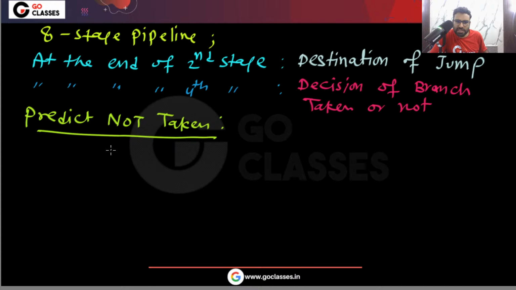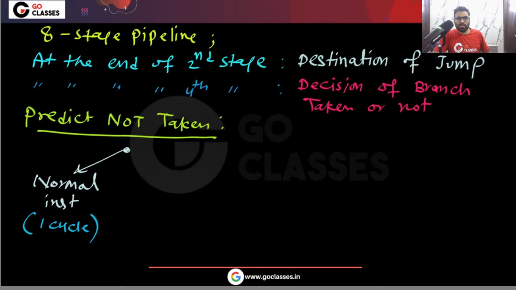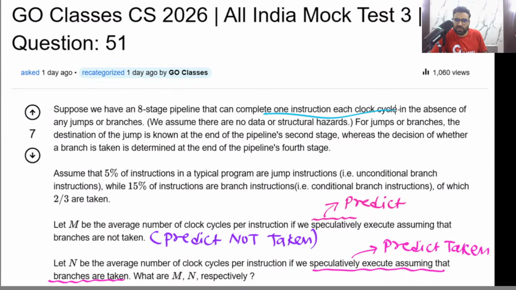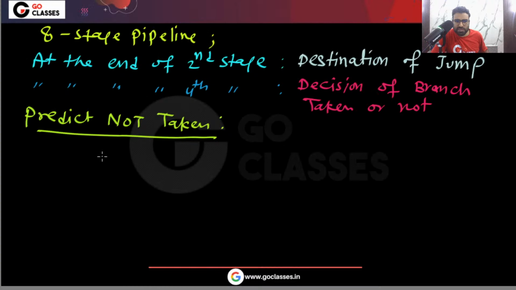Okay, so you can see that the instructions can be of three types. First, the normal instruction, which is not a jump instruction and not a branch instruction. Let's call it a normal instruction. The normal instruction will take one cycle. Yes or no? So the normal instructions will execute one instruction per clock cycle. One instruction each clock cycle it will execute. So let's see the next.